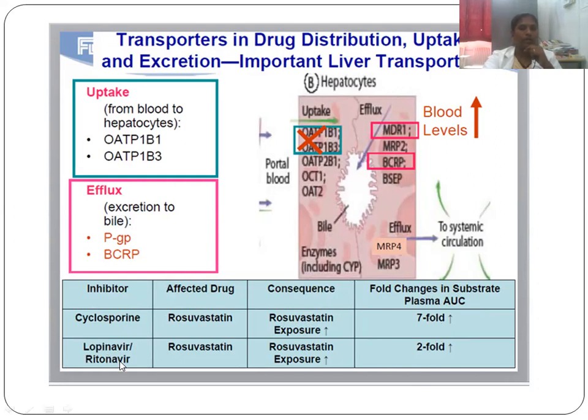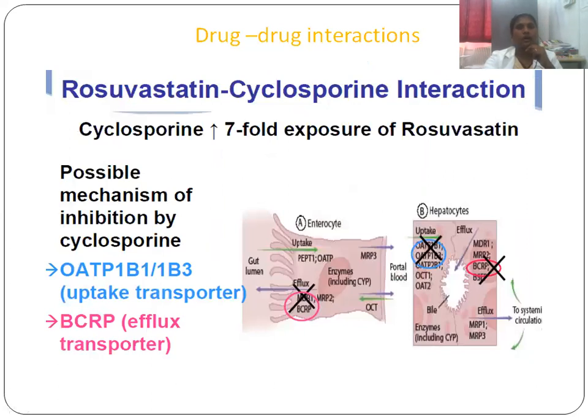And lopinavir and ritonavir are anti-HIV drugs. So this is also an inhibitor. When you combine it with rosuvastatin, the same thing happens. The rosuvastatin exposure is increased. There is a twofold increase in the plasma concentrations. This cyclosporine and rosuvastatin interaction is called a drug-drug interaction. Cyclosporine increases the exposure of rosuvastatin sevenfold.